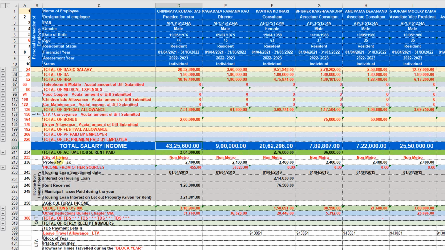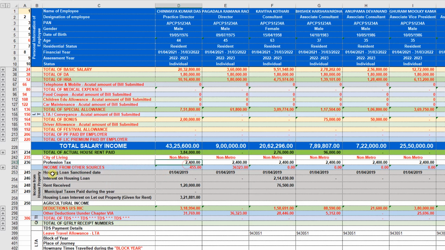After that it is asking about the city of living, whether non-metro or metro. This is for calculating the HRA. And on the next one, any professional tax paid by the employee. And the next one is income from other sources.